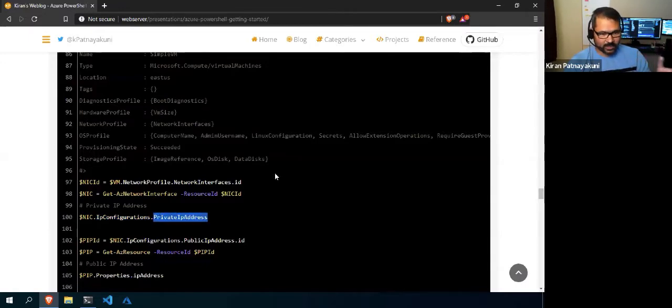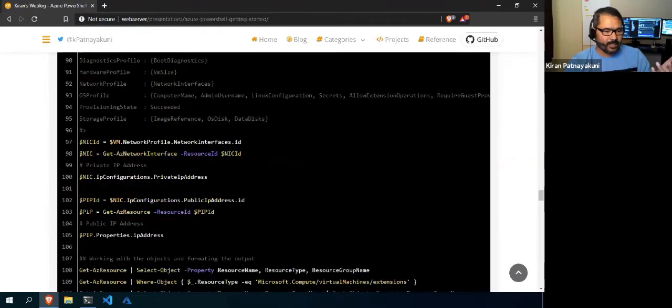Suppose you are using any private IP like 10 dot, or 20 dot, or 192 dot, all are local, private IPs that you can get. And to get the public IP, the NIC again will have the reference of the public IP ID. Okay, so the public IP ID, you will get it like this, right?